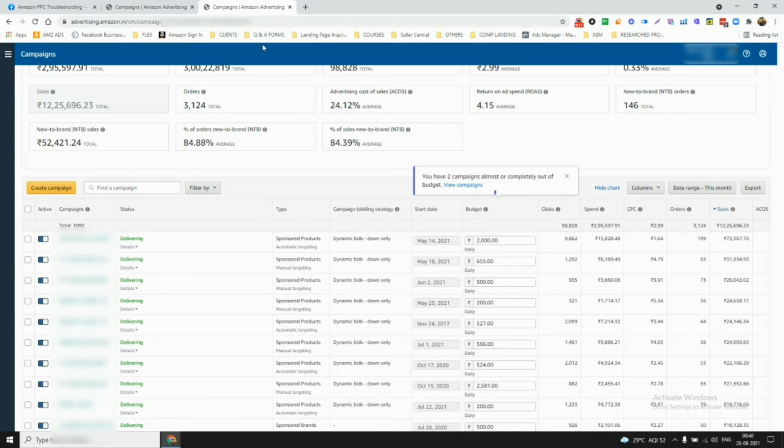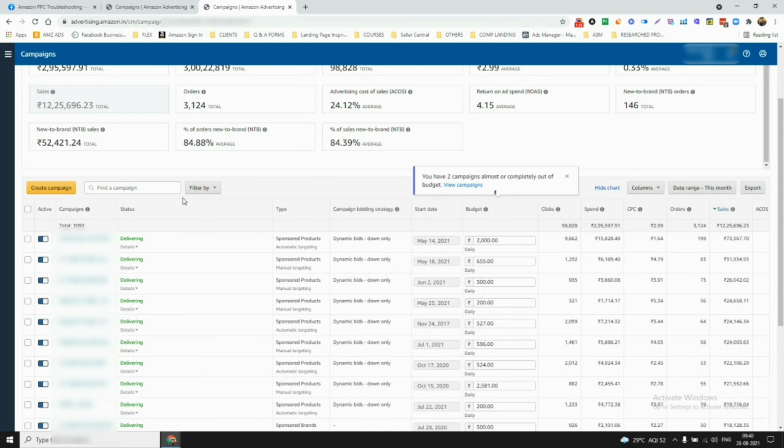Now the best thing over here is, a lot of sellers, when the ACOS becomes very high for a campaign, just pause the campaign. So instead of pausing the campaign, why not pause a keyword which is triggering a lot of high ACOS? Meaning, let's say you have 100 keywords in one campaign, there can be a chance that out of 100 keywords, 6 keywords are taking 80% of your spend and eating up your entire money, while the rest of the keywords are very profitable.